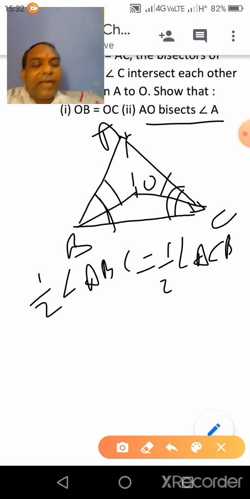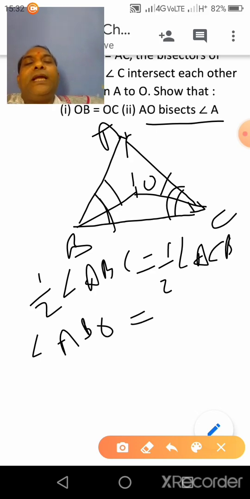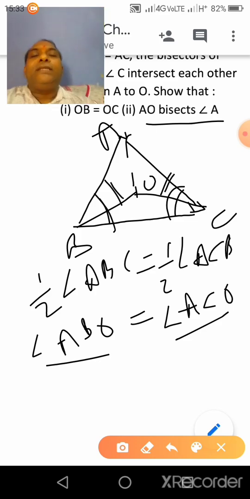So half of angle ABC you can write angle ABO, and half of angle ACB you can write angle ACO. So angle ABO is equal to angle ACO.